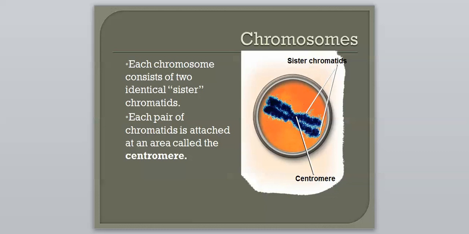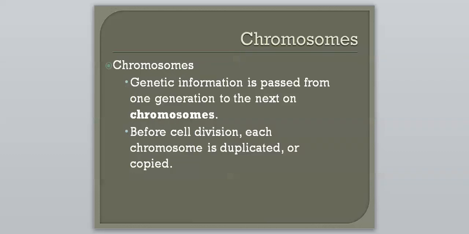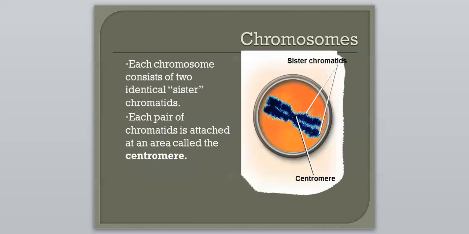And each chromosome consists of two identical sister chromatids. So as you can see, the picture there is pointing to our sister chromatids. And each pair of chromatids is attached at an area called the centromere. So right in the center is the centromere. Again, that is going to attach our two sister chromatids. So, chromosomes contain the genetic information, and they are made up of two chromatids, and they are attached at a centromere. So that's kind of the breakdown of what a chromosome is.